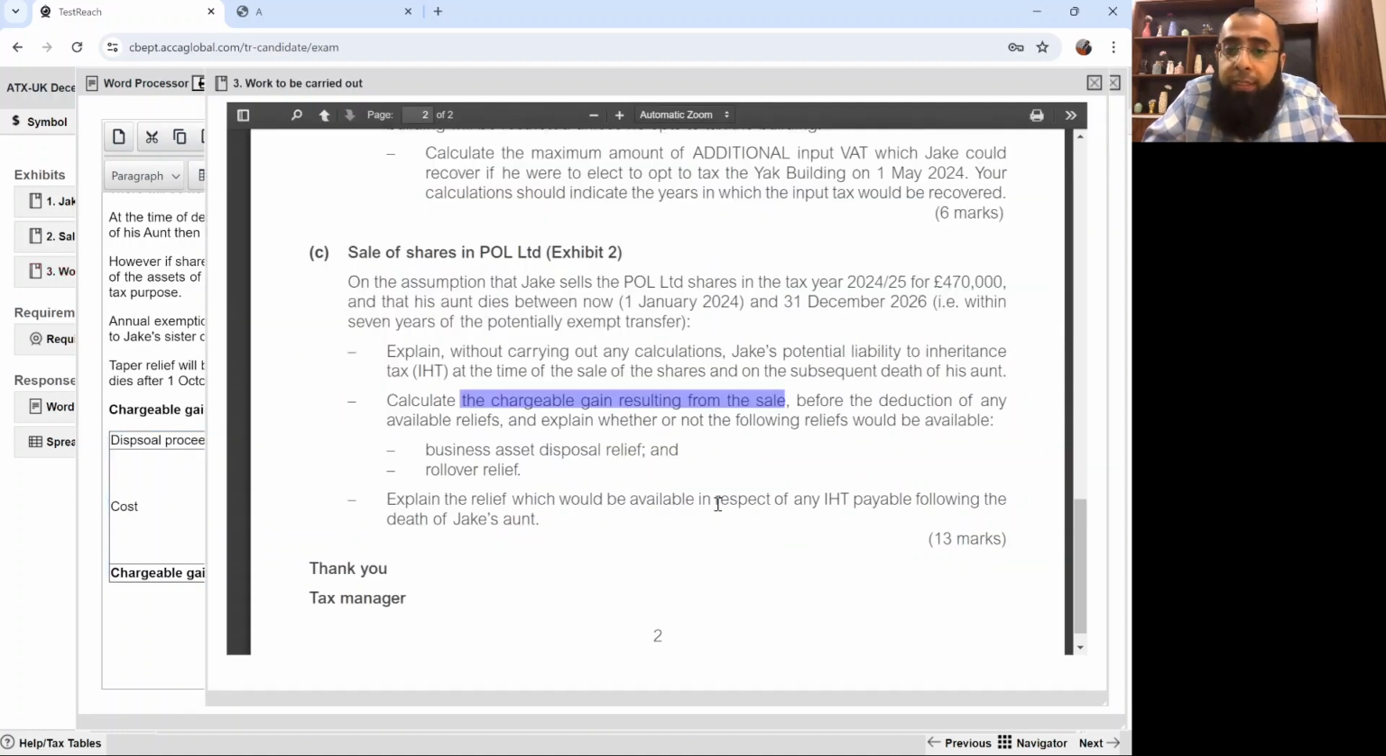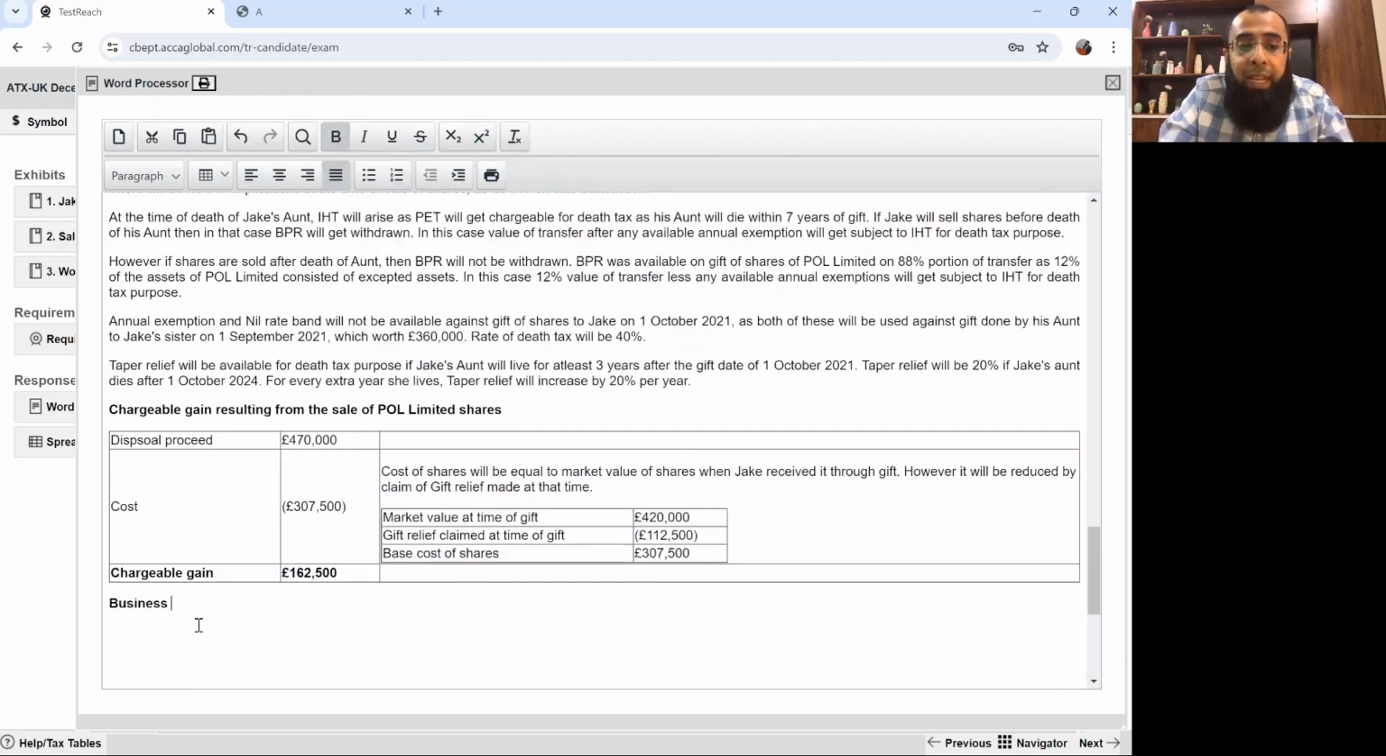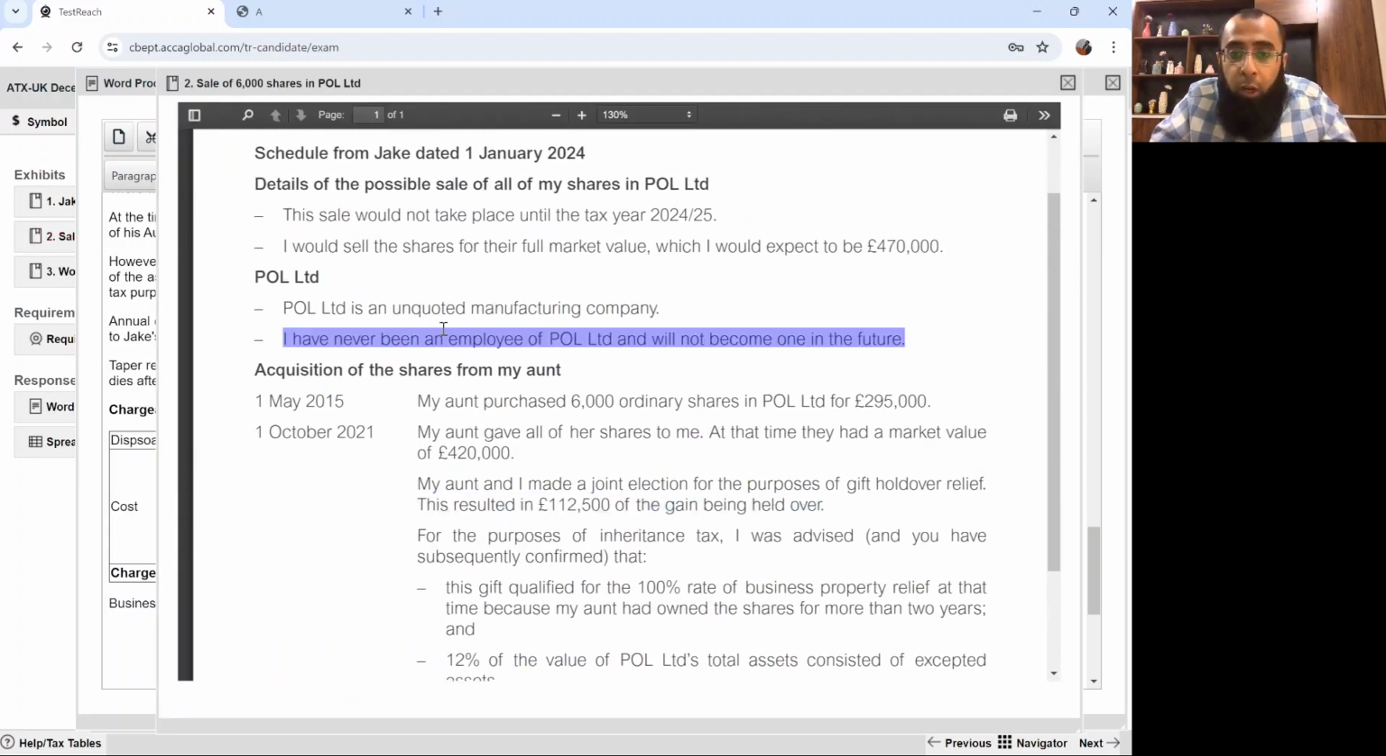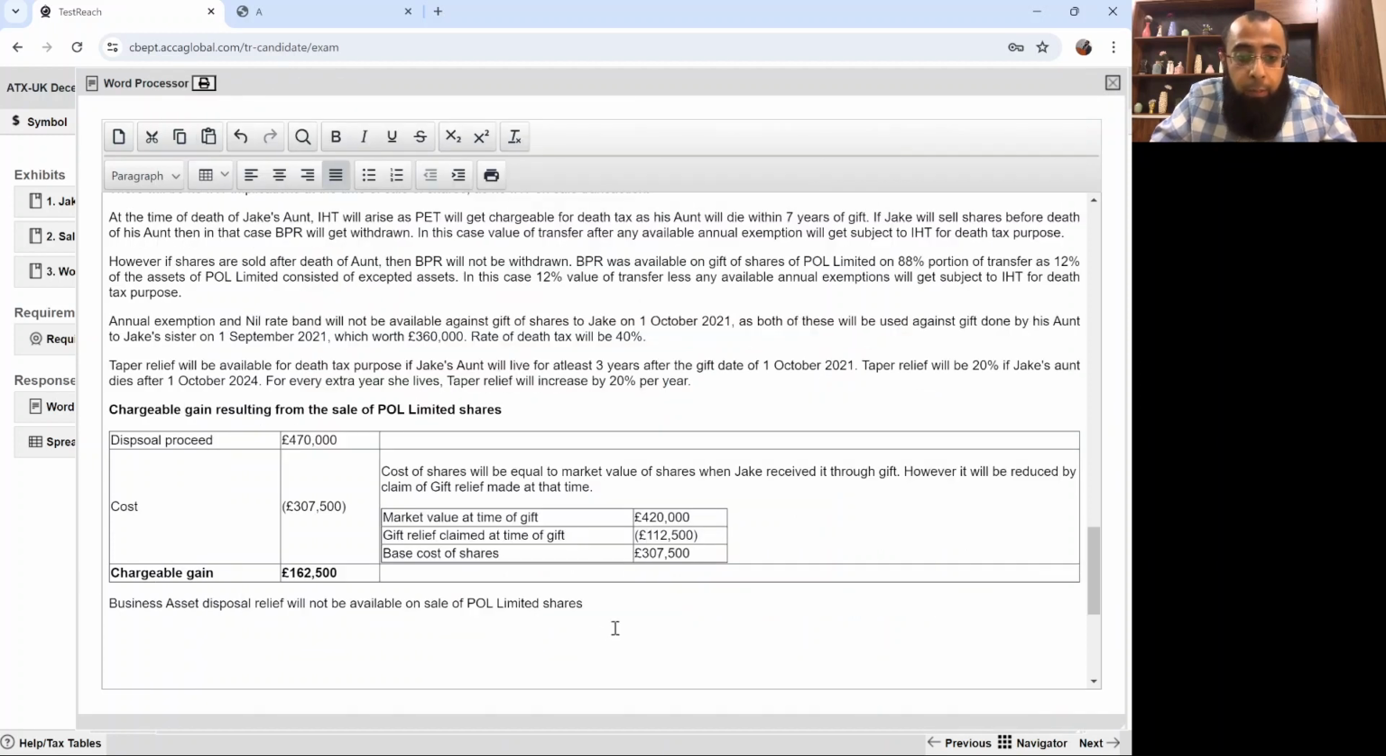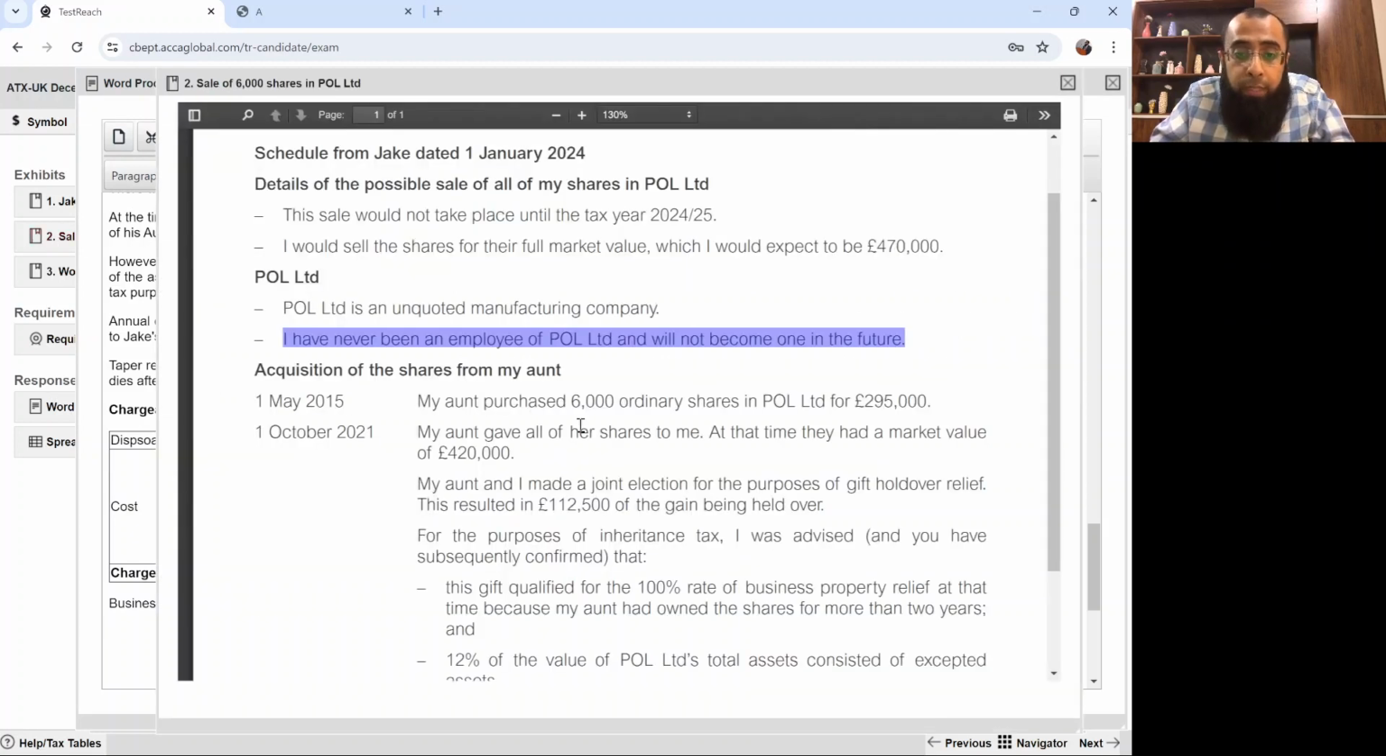Now, what else is he asking? We have to explain on the reliefs: business asset disposal relief and rollover relief. So let's comment on that. Business asset disposal relief will not be available on sale of Paul Limited shares. Now you know the reason. It was clearly written here that he has not been an employee of Paul Limited. It will not be available on Paul Limited shares, as Jake has never been an employee of Paul Limited.